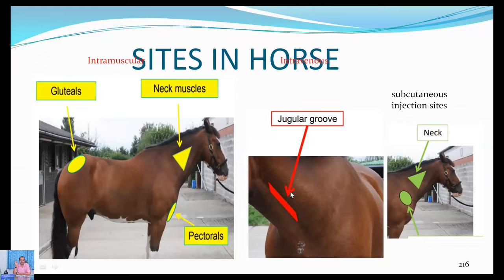Intravenous route is the only route. There are two jugular veins. If blood is not coming, then you can use either right or left. Subcutaneous injections are administered on the neck area skin, and also just above the scapula.